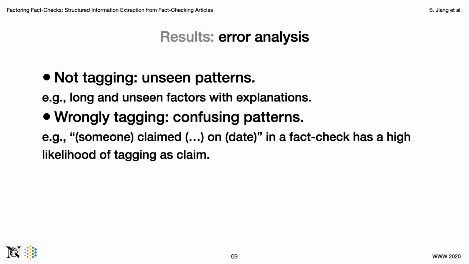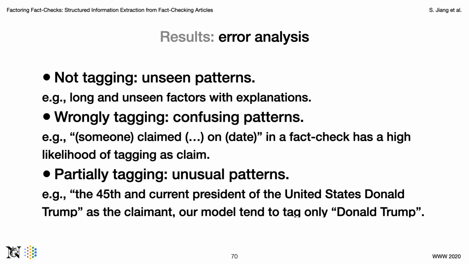For example, there are well-organized sentences in some fact checks like someone claimed something on some date, but this is in fact not the claim. This type of pattern can easily confuse our model. The third error is partially tagging, which happens for some unusual patterns. For example, some fact checker reports the claimant as the 45th and current president of the United States, Donald Trump, while our model tends to tag only the name part of Donald Trump, which results in a low score.